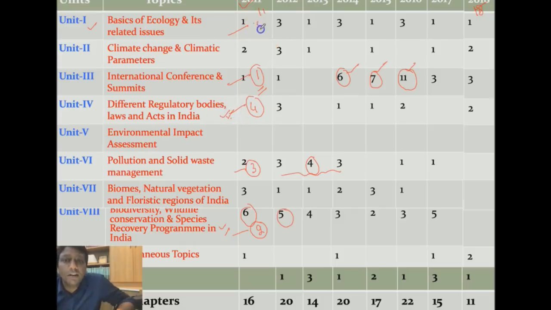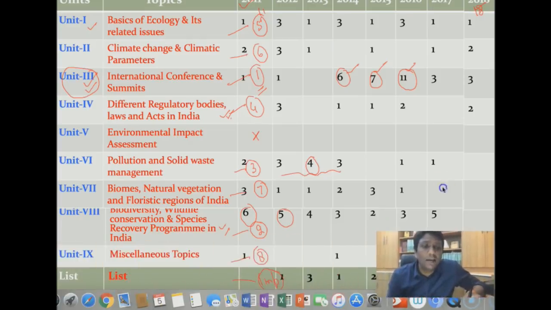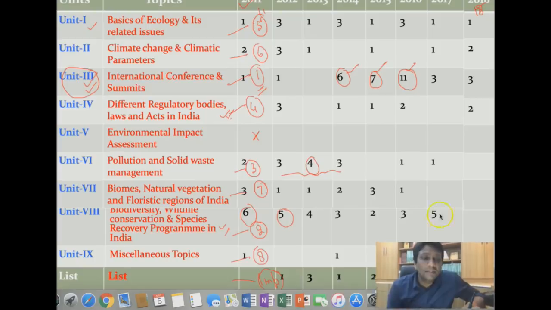The fifth number I will give you is basic ecology. Environmental impact assessment has no weightage in your prelims. Climate change you should give a sixth weightage, and the biomes and so on, that is seventh. Miscellaneous is the eighth, and the list is always important, guys. It's evergreen. Here I will not tell you the weightage, but the most important topic for your paper is unit 3. This is the analysis you can go through with the help of the analysis of UPSC question papers.